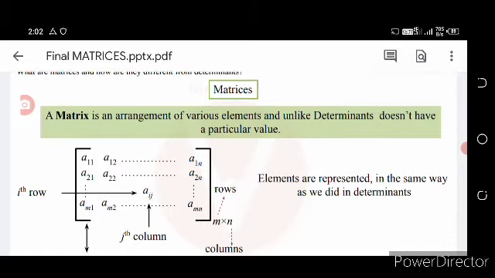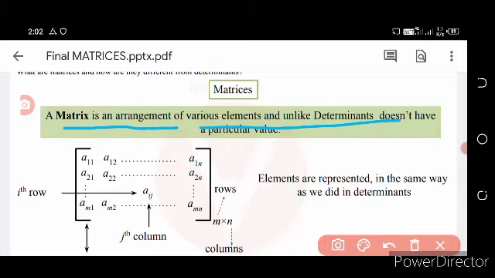A matrix is an arrangement of various elements, and unlike determinants, it does not have a particular value. Or otherwise we can define the matrix as an arrangement of various elements according to rows and columns. This is called a column and this is called a row.